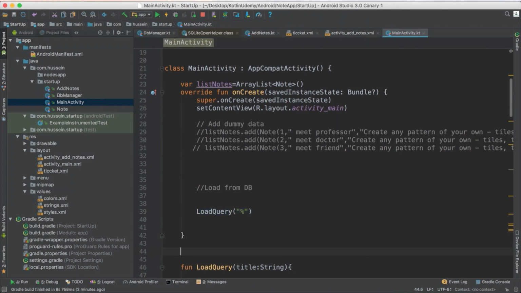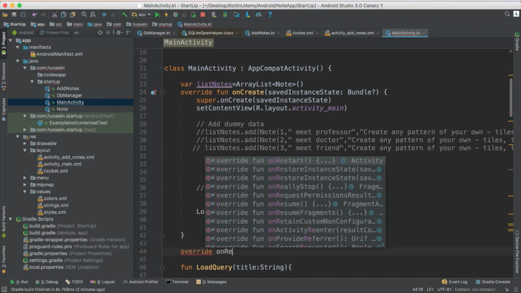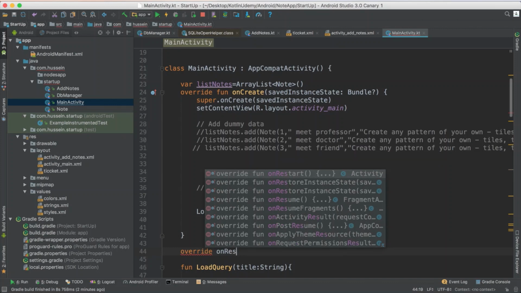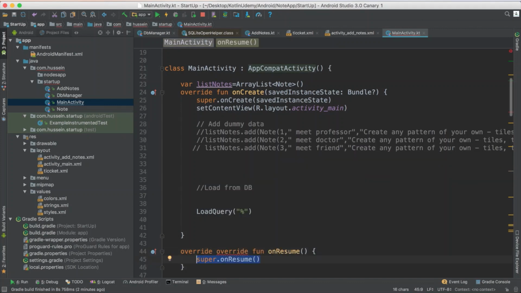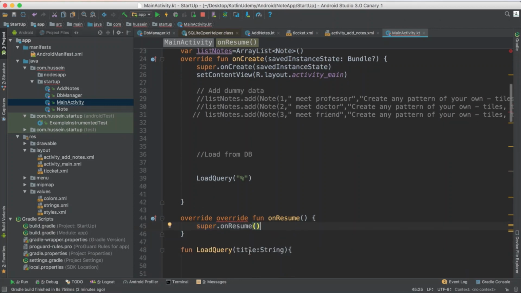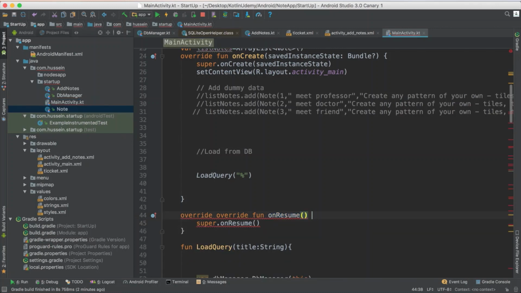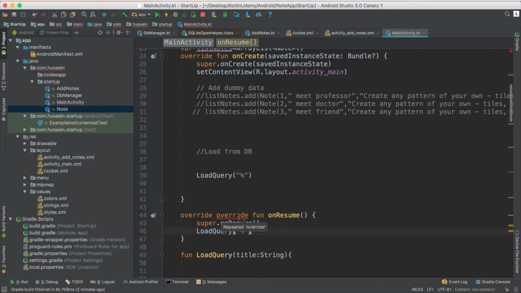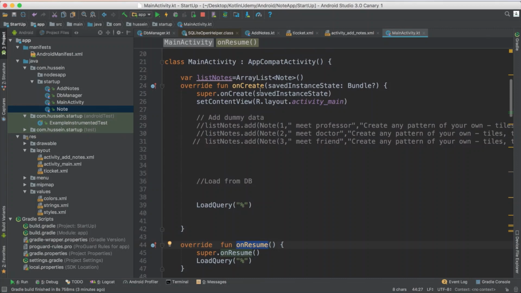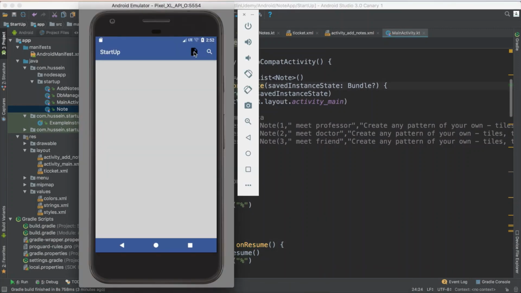I could call it again in onResume. That means when the form comes back again, call it, which I already added here. So onResume, hopefully, just call it. That means, hey, I want you to call this method when the form is on resume, when it was deactivated and it's coming back on the screen. So now it doesn't call this one when we close the second activity.